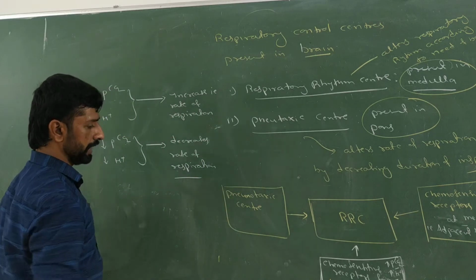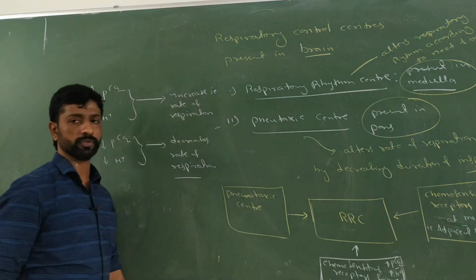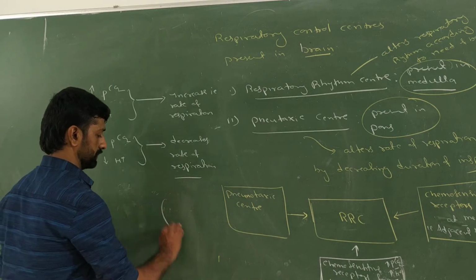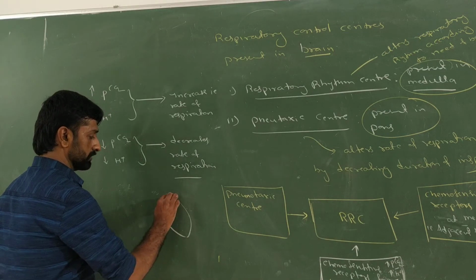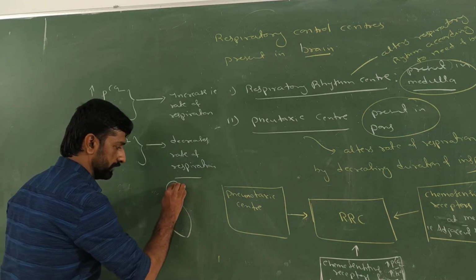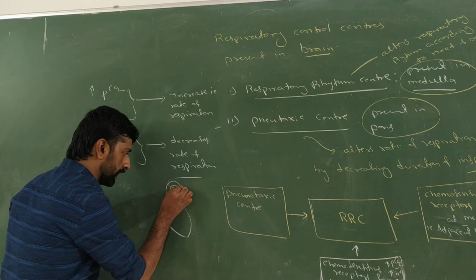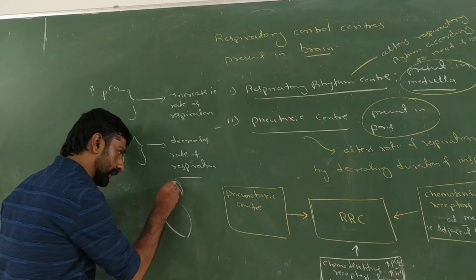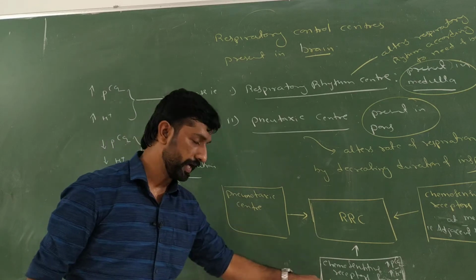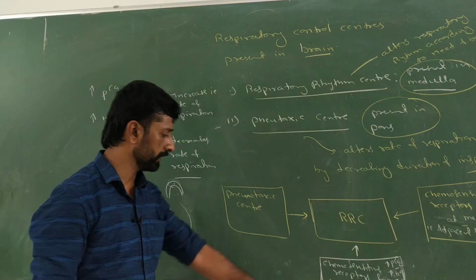And what do you mean by aortic arch, where the chemosensitive receptors are present? Say for example, this is the human heart. Here the aorta will be present, right? So this is called the aorta. At this aorta an arch is present, right? In this arch, chemosensitive receptors are present. That arch is called the aortic arch. What do you mean by carotid artery?